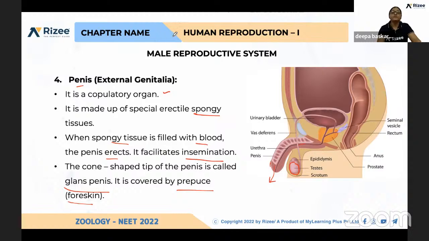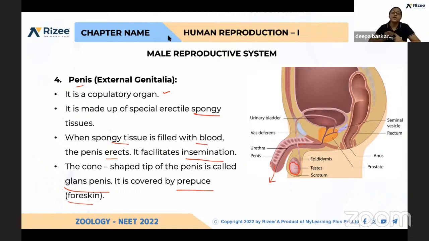Okay, what are the components of this male reproductive system? The primary organ is the testis, and the accessory organs are accessory ducts, accessory glands, and the penis, the external genitalia. These three are secondary organs, you can say. Okay, and the first primary organ, let us discuss.